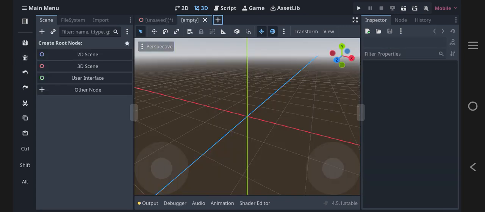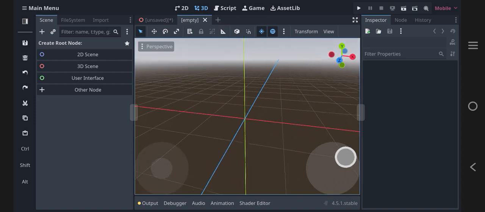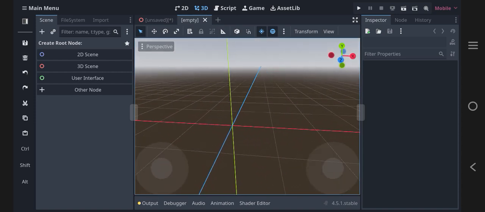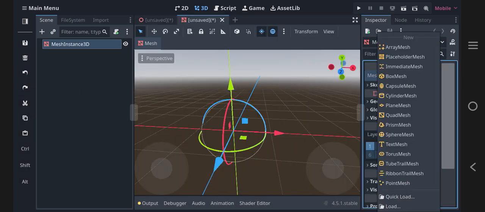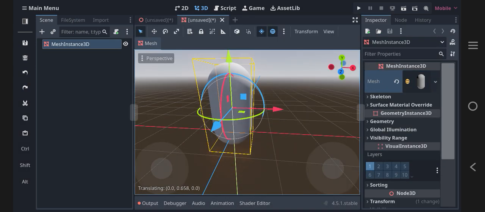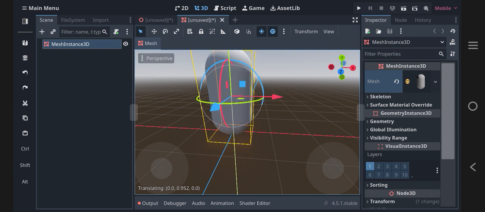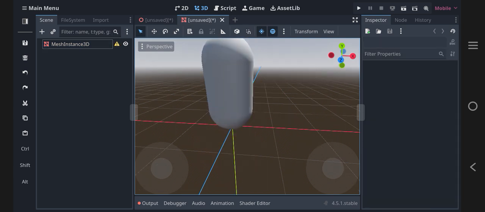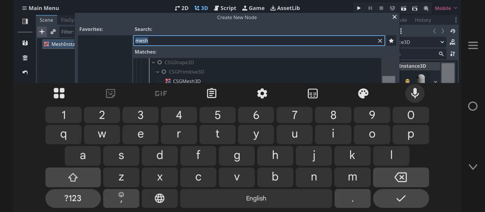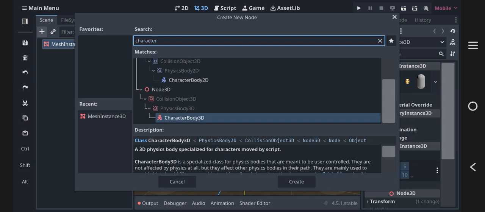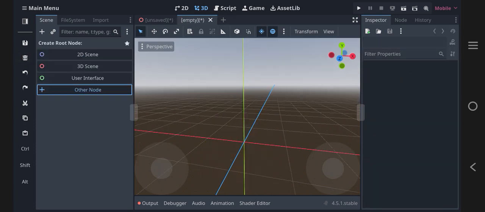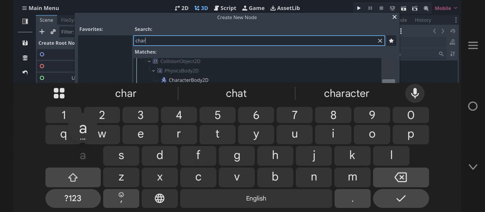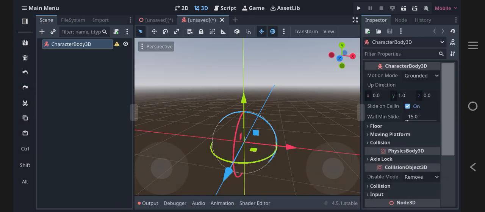Then let's make the player. First need the mesh instance, capsule mesh, and do this. And after this, character body 3D. Not like that, bro. I keep messing up.